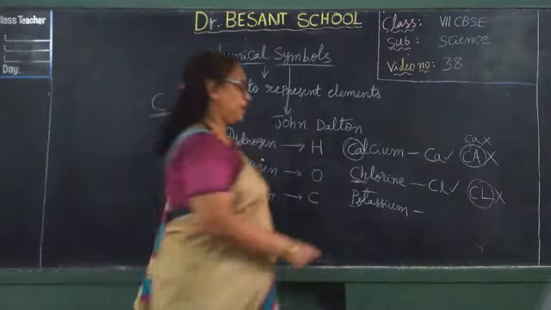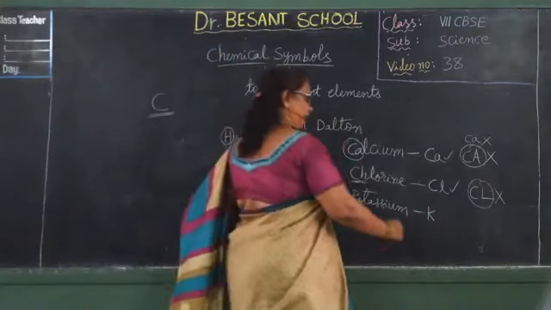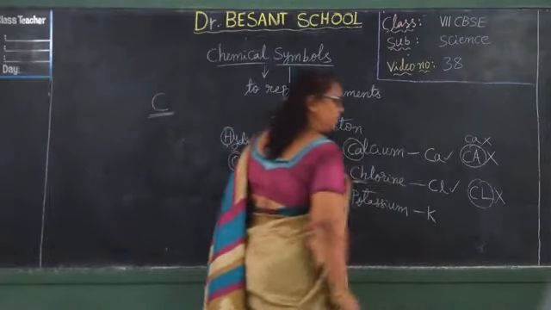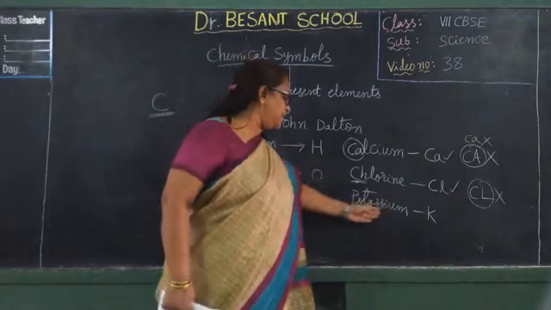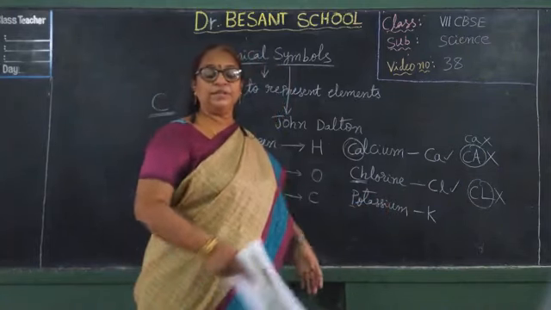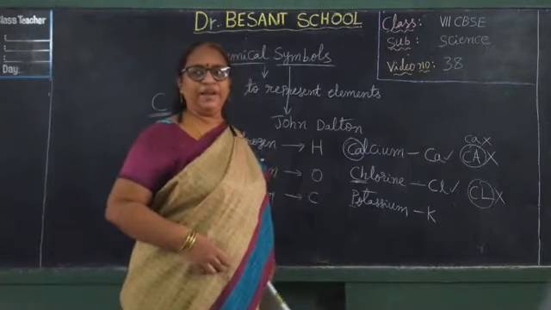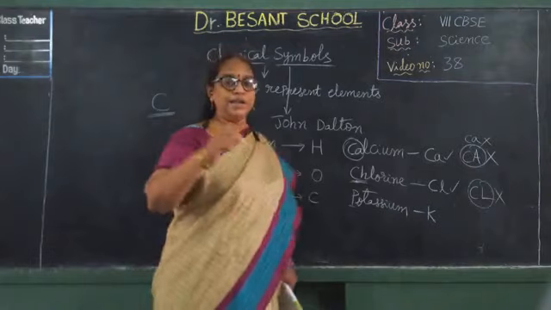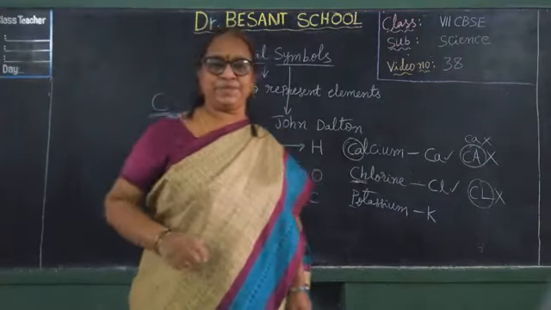What is the symbol of potassium? The symbol of potassium is K. Capital K. Now are you getting the doubt? What is this, teacher? There is no K anywhere in this spelling. Why is K given? Because the Latin name of potassium is kalium. Many of the elements are given symbols basing on their Latin names.